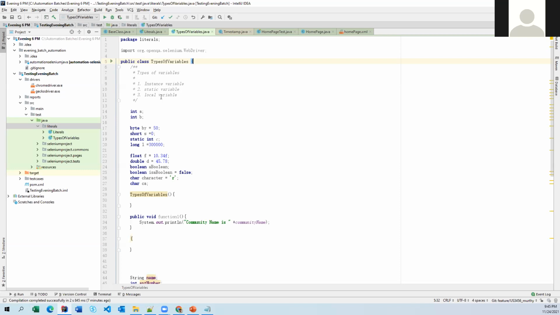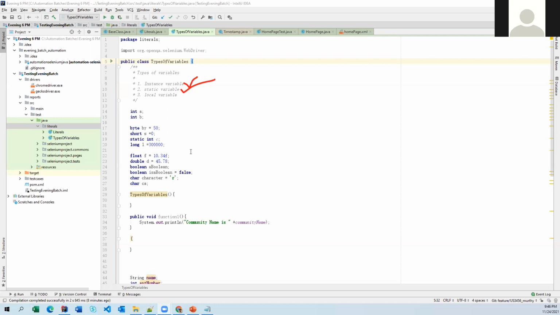Global variables are nothing but either an instance variable or a static variable. The variables that are declared within the class but outside of the functions, constructors and blocks are called global variables. These global variables are either instance variables or static variables, based on the keywords that you declare. If you declare static, it is going to be static. When you don't apply static, it is going to be the instance variable.